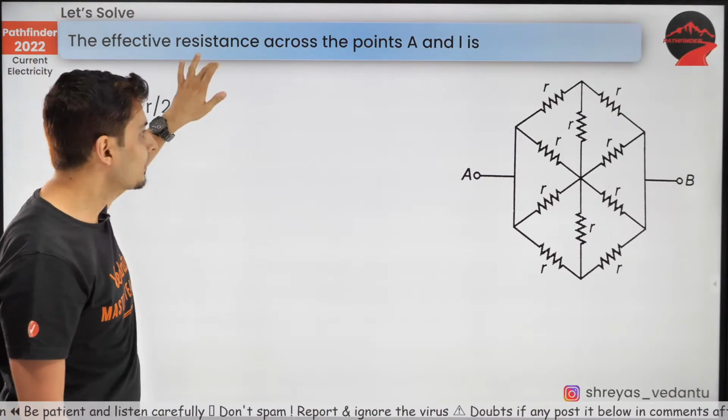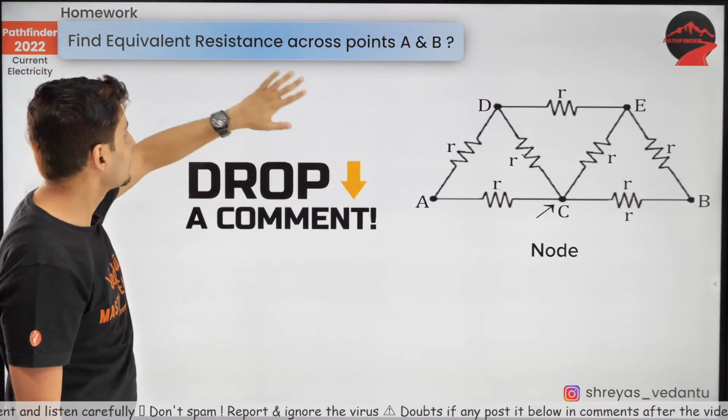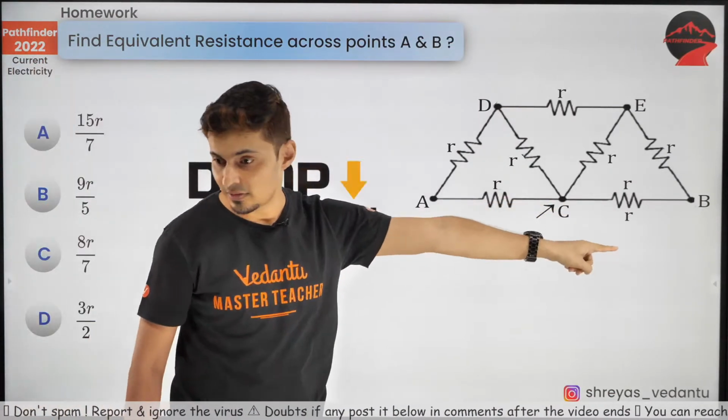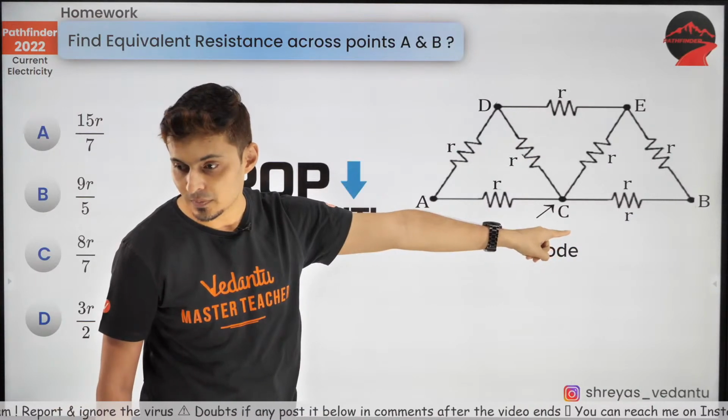Be careful. Okay, now this is your homework question. Find the equivalent resistance across these 2 points. Come on.